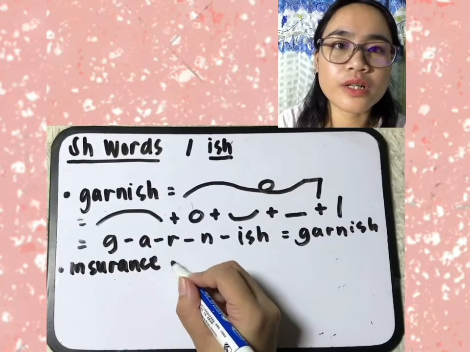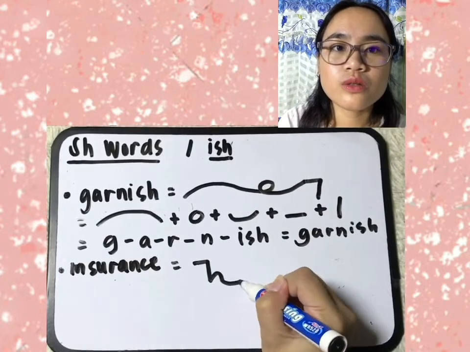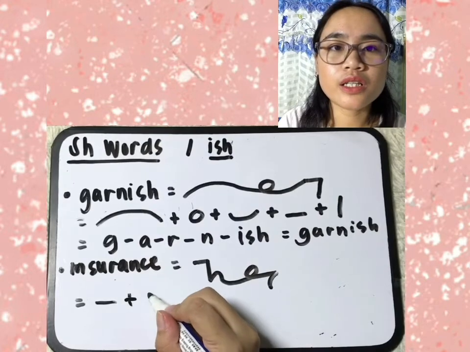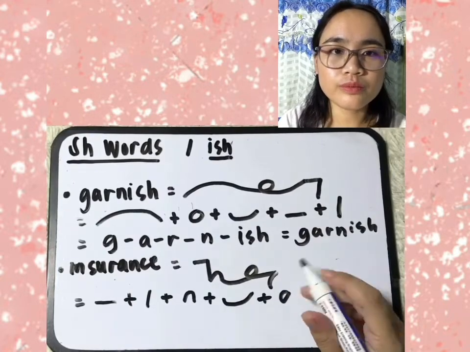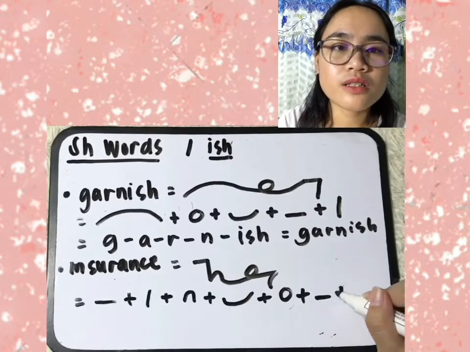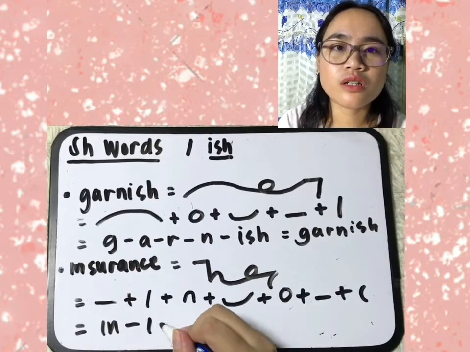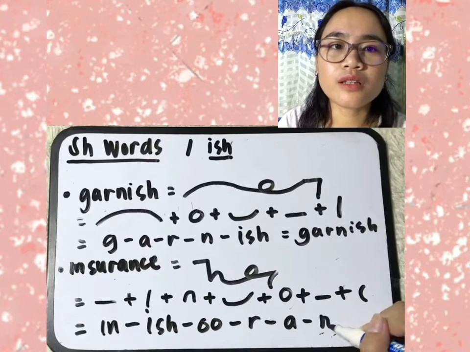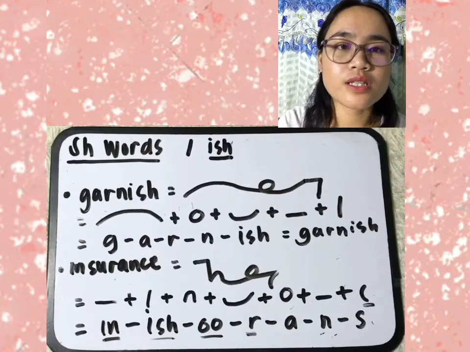Next example is insurance. If we write it in shorthand, it will be written like this: in, ish, U, R, A, N, S. If we dissect it, it is the word beginning in, ish, downward straight symbol, U, R, A symbol, then N symbol, then left S. If we shorthand spell it, in hyphen ish hyphen U hyphen R hyphen A hyphen N hyphen S. We write the left S there because it is in the principle that left S is written before and after N, M, T, and D. So it is after N there.